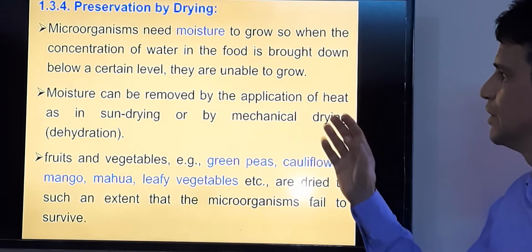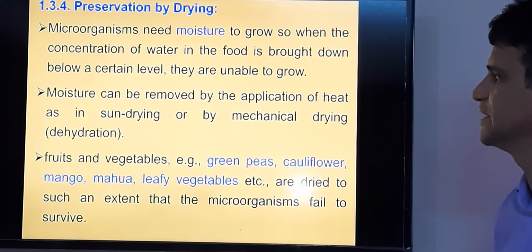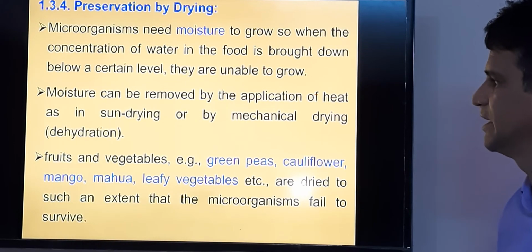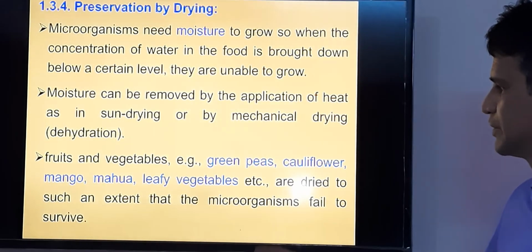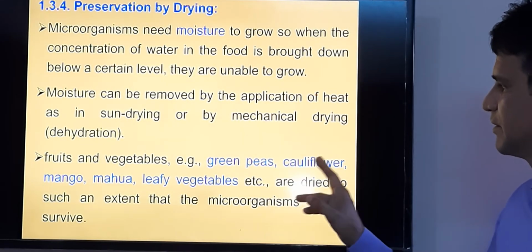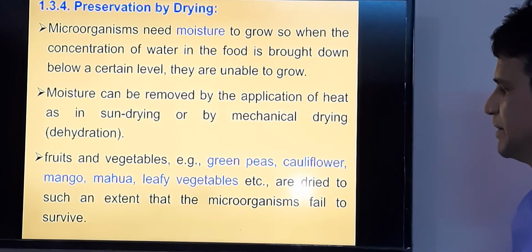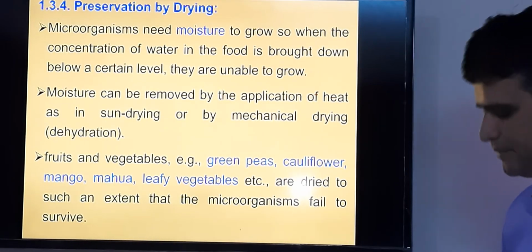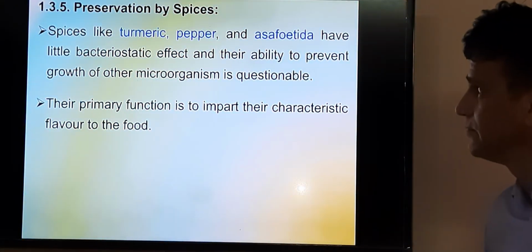We have to remove the moisture by the application of heat, as in sun drying and mechanical drying, meaning through an oven, etc. Fruits and vegetables, especially green pea, cauliflower, mango and leafy vegetables, etc., can be dried and can be saved from microbial decomposition.